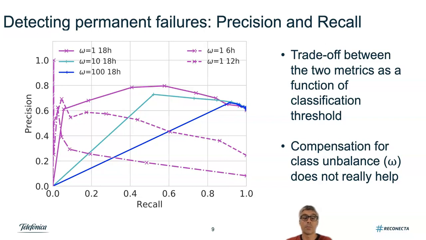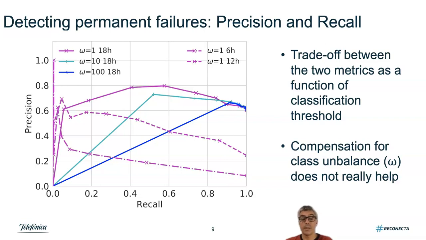Every point in the plot corresponds to a different value of the classification threshold, which is the threshold used by the model to discriminate between permanent and non-permanent failure. In the plot, we report results for evaluation at 6 hours, 12 hours, or 18 hours for an active failure. We also report different values for the compensation for the class imbalance, which is used to try to solve the imbalances of the problem in XGBoost.